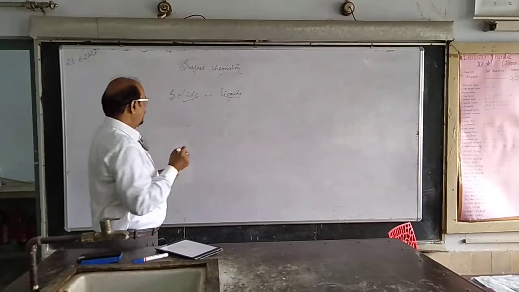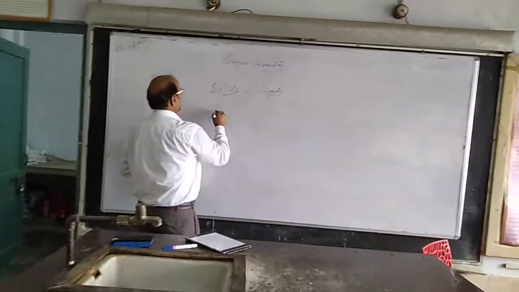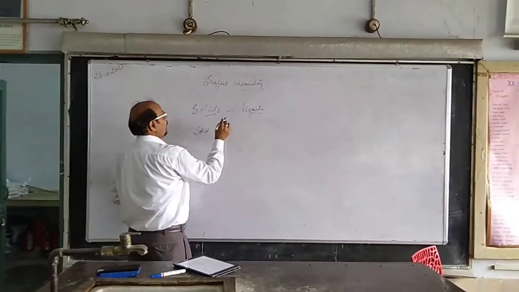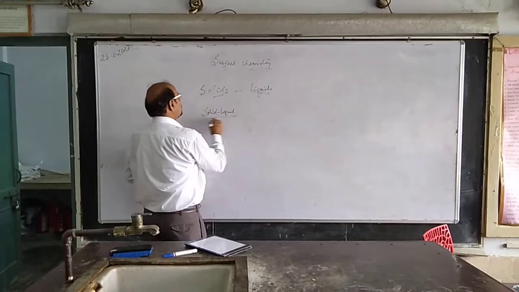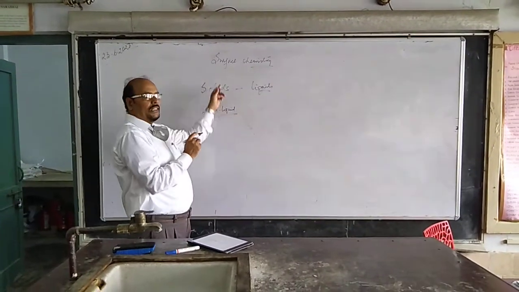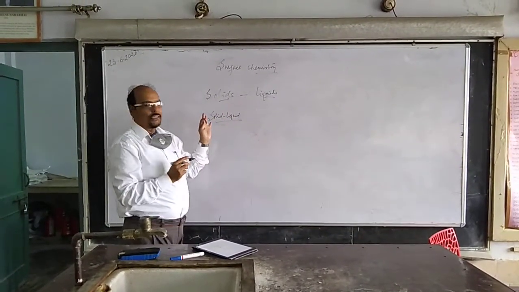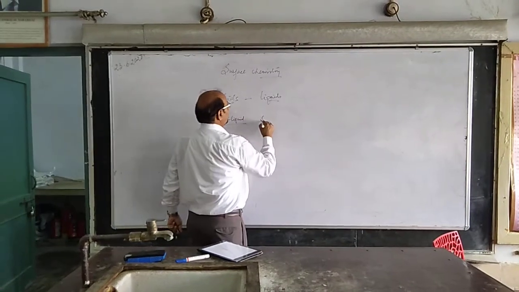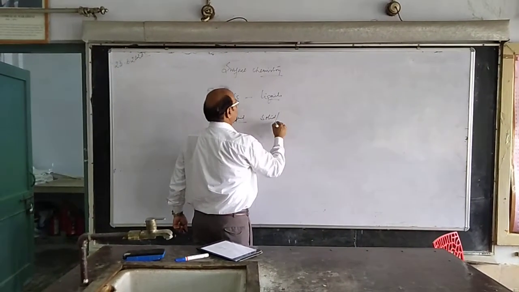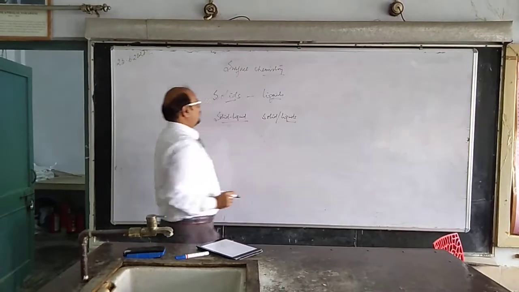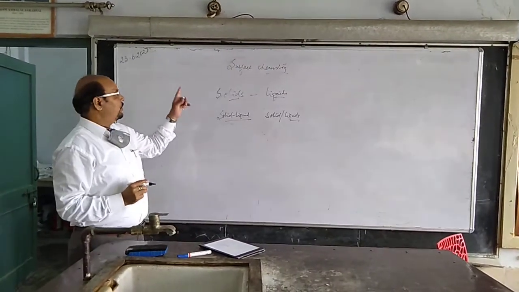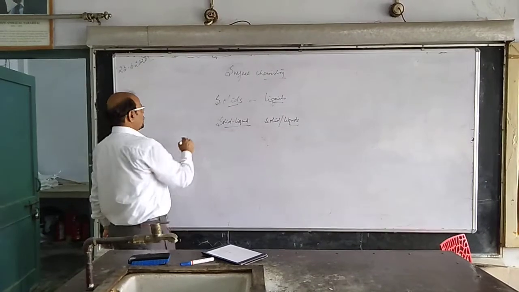Say for example, if the solid is adsorbing a liquid, it will be written like this: solid liquid interfacial interaction. It can also be written like this, solid slash liquid, right? So in surface chemistry, the first thing we are going to discuss is the process of adsorption.